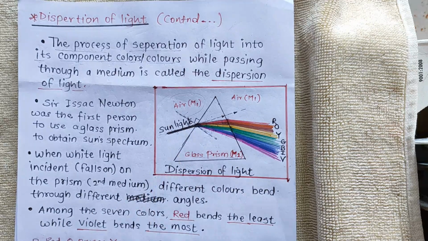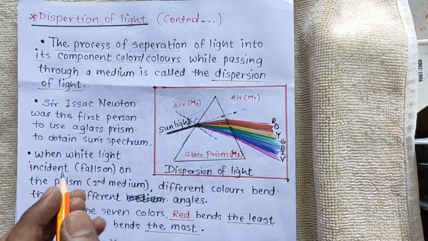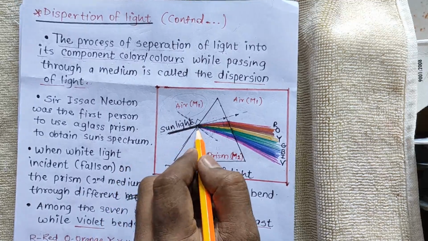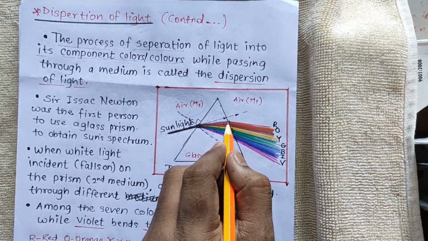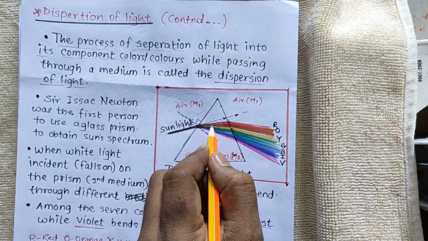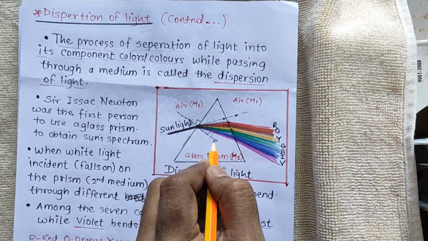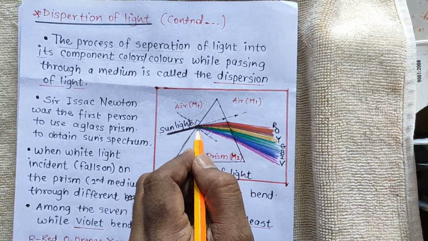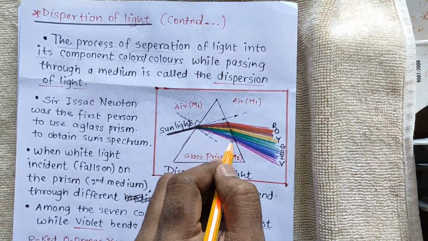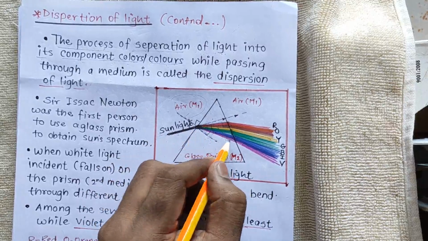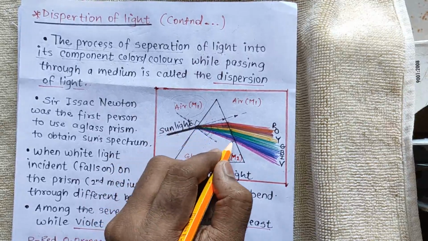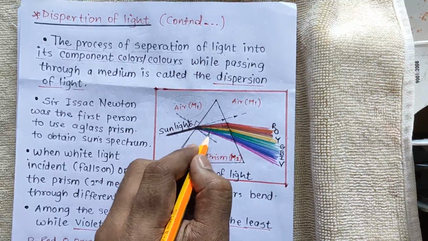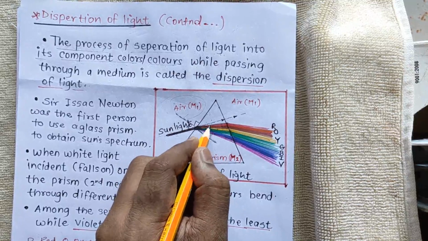In the previous video also I told you, when sunlight enters into the prism, the spectrum of red light came like this. The red light made this much angle with the normal. But if we check the violet light, this is the sunlight, while entering into the prism, it bent like this, by so much angle. So this is the violet light spectrum, and it has made an angle with the normal. This is a small angle and this is the large angle.